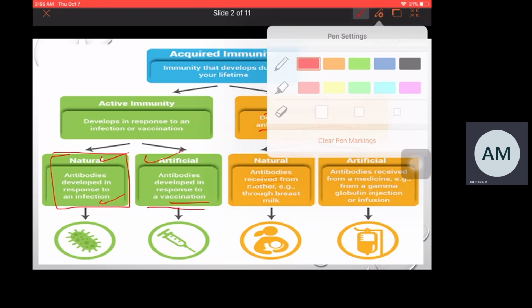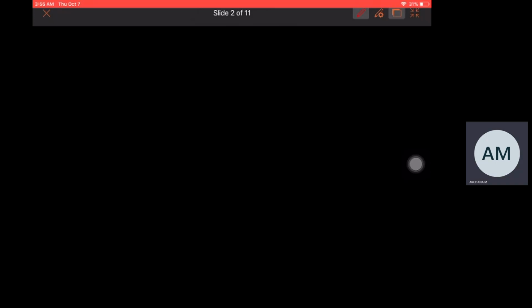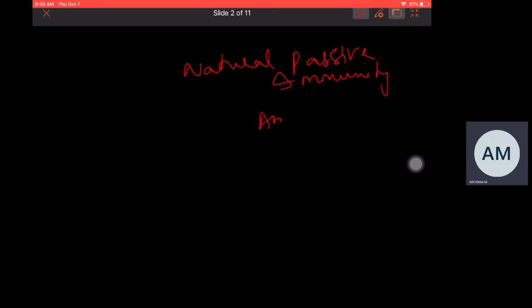During birth, the child receives antibodies from his mother through two sources. Natural passive immunity is nothing but the transfer of antibodies from mother to child.